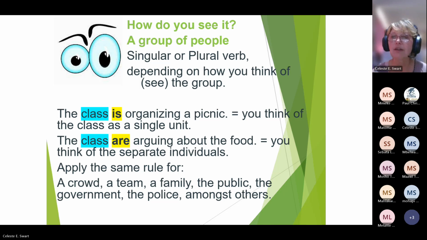What I want you to remember is when you do the quiz, do not only take note of the verb to be, is and are, or were and was. Also take note of the other verbs. There might be things like speak or speaks, love or loves, run, runs. Look at whether or not those verbs also agree. Because if they don't agree, that might be where the correction is. There you'll be able to identify whether or not it makes sense. Don't just be blinded by looking at is and are.